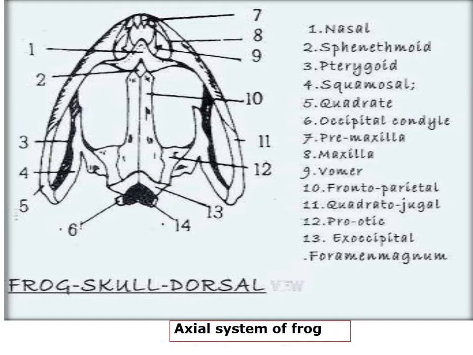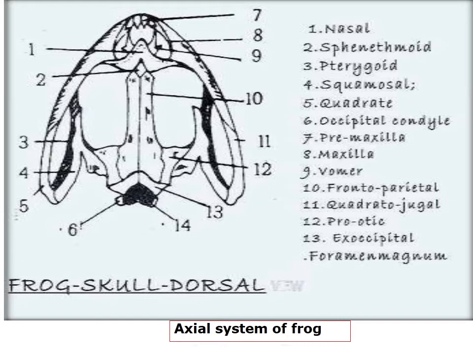This forms the palatine region, and this forms the pterygoid. The palatine is a transverse bone lying between the sphenethmoid and the maxillae, whereas the pterygoid is a triradiate bone.